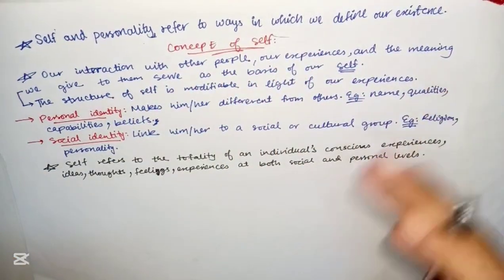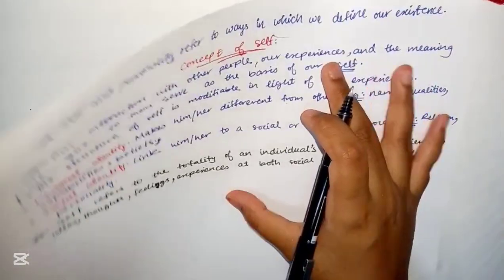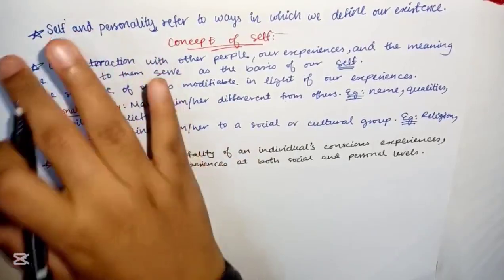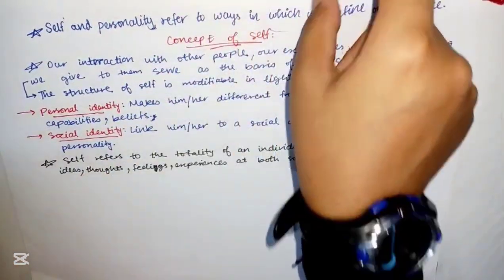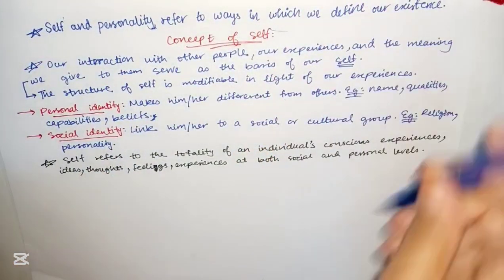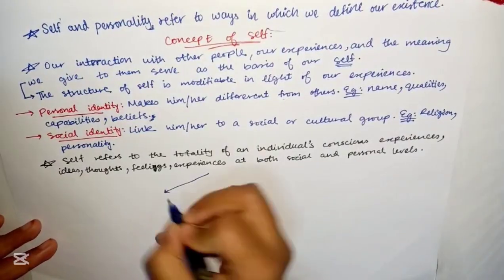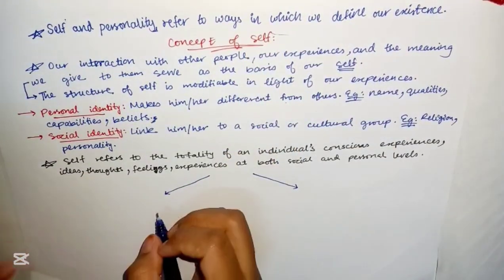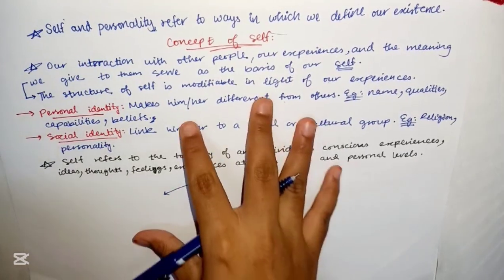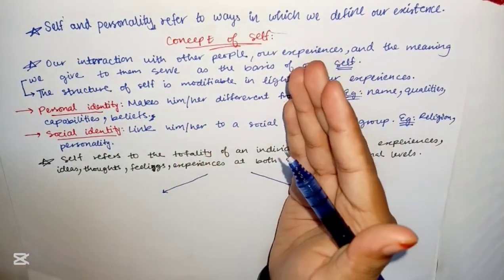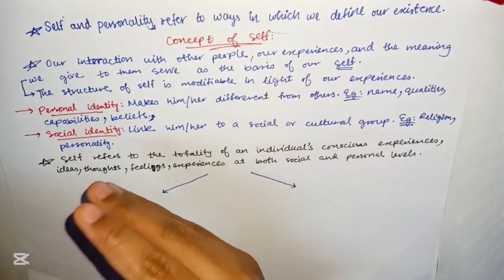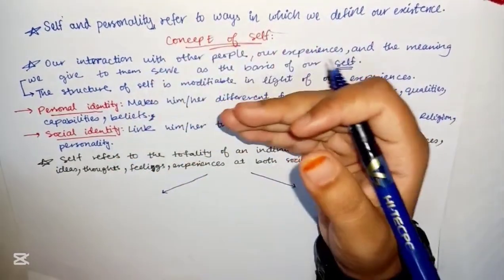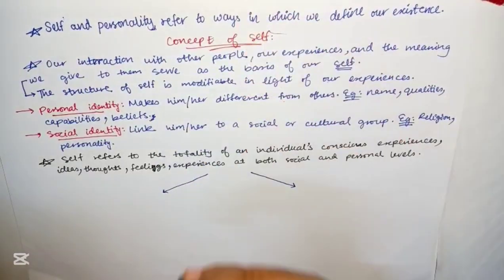Next, we'll go to the next topic, which is self as a subject and self as an object. Self can be seen as a subject, and self can be seen as an object. If you return to your friends' descriptions, you will find that they have described themselves either as an entity that does something, like I'm a dancer, I'm a singer, or as an entity on which something is done.